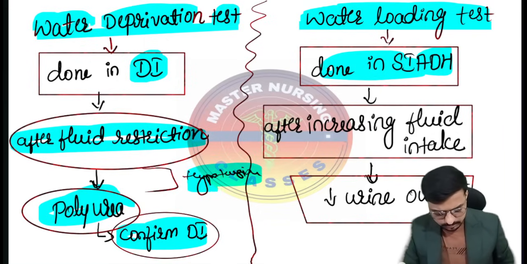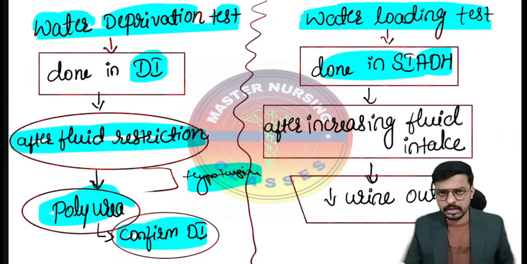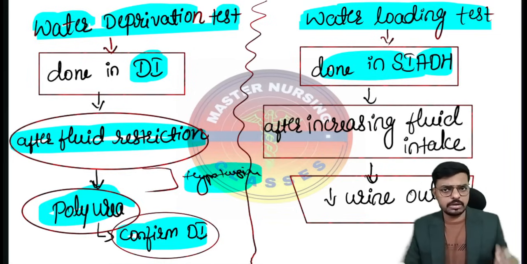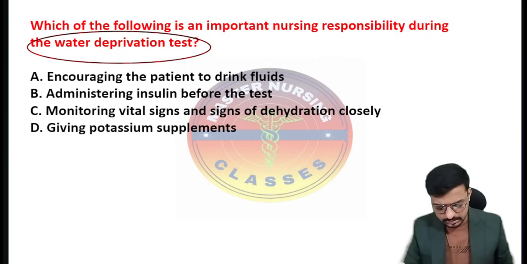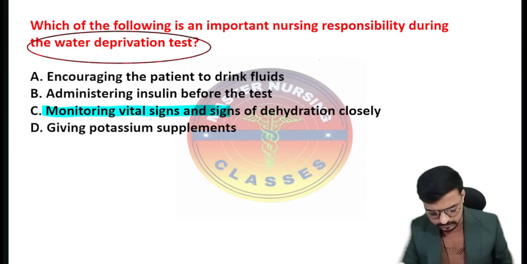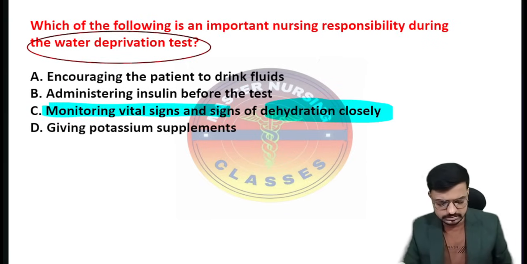The earliest sign of hypotension is tachycardia. So the earliest sign of dehydration, or of hypovolemia, or of hypotension is tachycardia. So here we need to assess the patient's vitals immediately. Monitor the vitals, and especially monitor for tachycardia and dehydration signs closely.